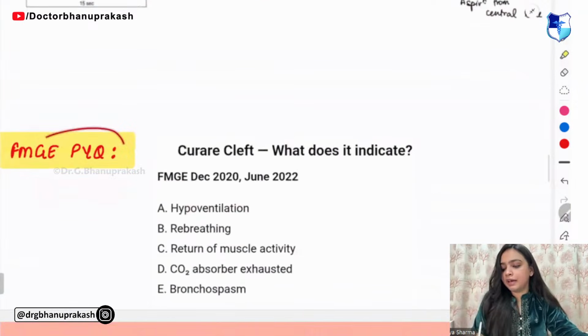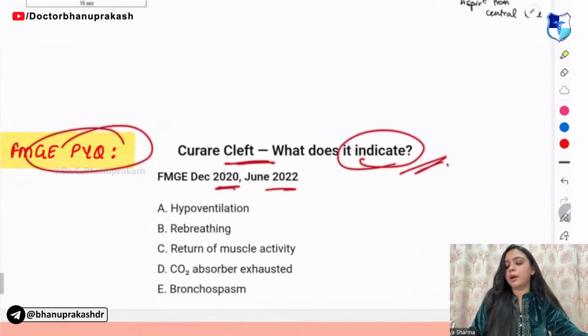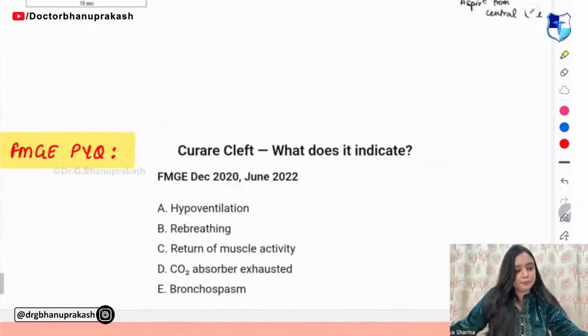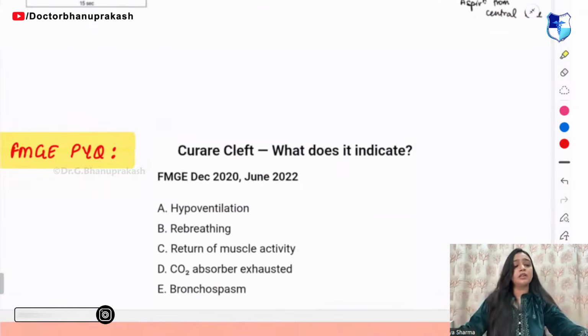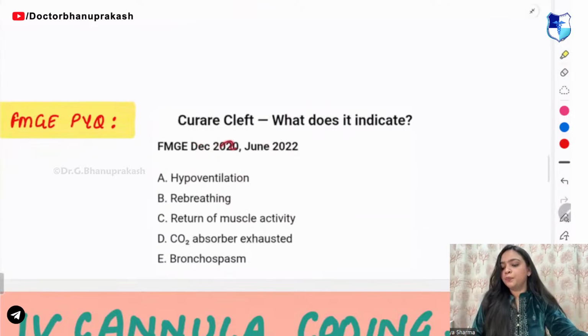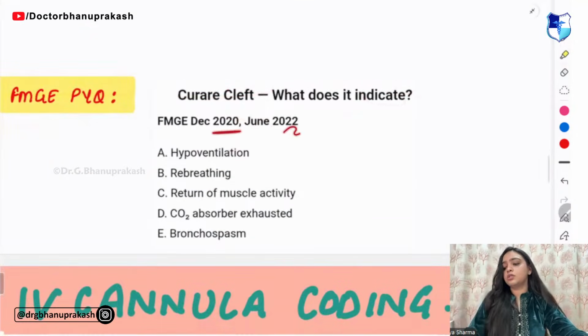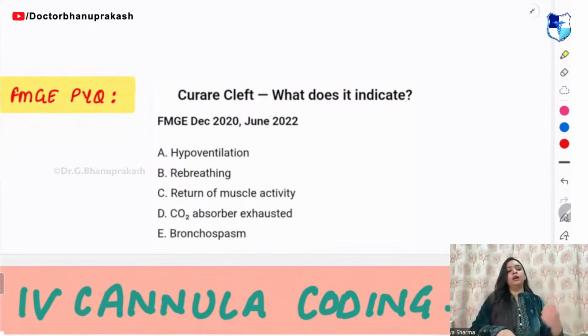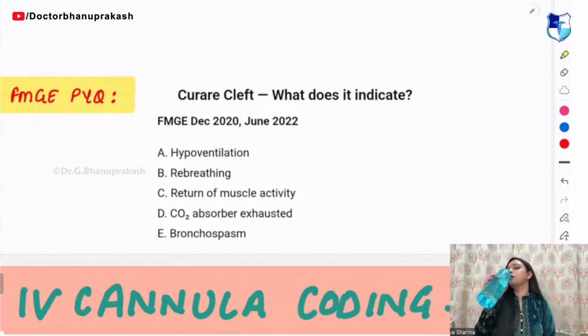Next, this was the PYQ, that curare cleft. What does it indicate? It was asked in FMGE 2020 and 2022. Very good. 2000 dip, that is also called as the Carhart's notch. It is for the otosclerosis, and 4000 is for the noise induced hearing loss. Now, tell me, curare cleft, what does it indicate? It was the question asked in FMGE 2020 and 2022. Tell me fast. Is it hypoventilation, rebreathing, return of muscle activity, or is it bronchospasm?